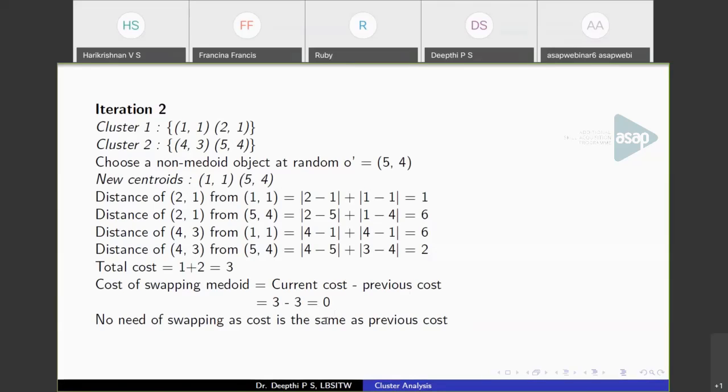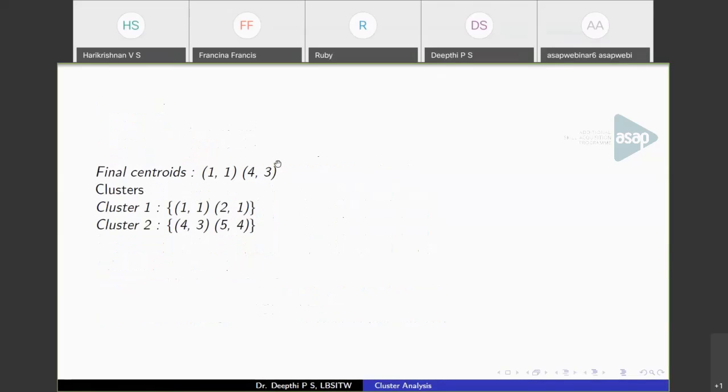That means you cannot improve further. You got the partition in the previous iteration itself. So you don't have to swap the medoid. So at this point, you can stop the iteration. Even if you proceed, you'll get the partition like this one. So this is how the algorithm works. And these are the final centroids you have, 1, 1 and 4, 3. And these are the points that we have. These are the clusters we get.